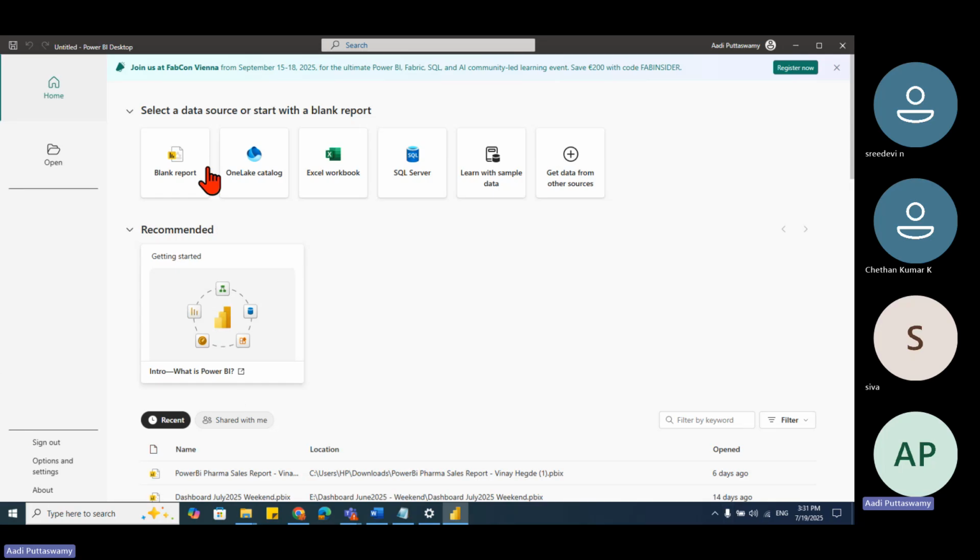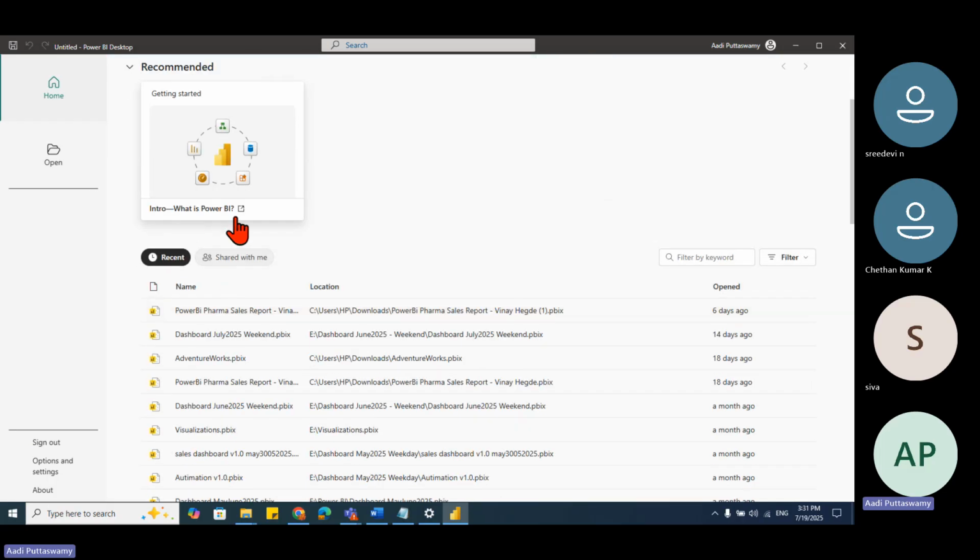Here we have all the various data sources where we can connect and get the data. And here we have Power BI intro. If you click on this, it will take you to the user manual and tutorials, so you can also go and learn. They have given their own tutorials, but you will not get all these tips and tricks there. It's like a user manual. When you take a product, it gives instructions on how to use it, right? Like that. So if you want, you can go and refer to that as well.